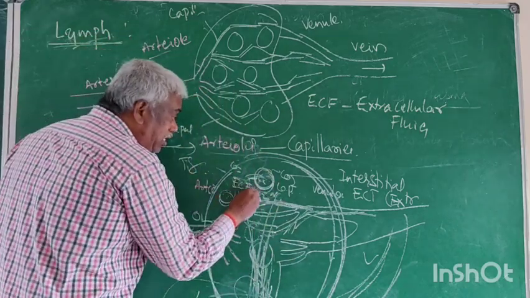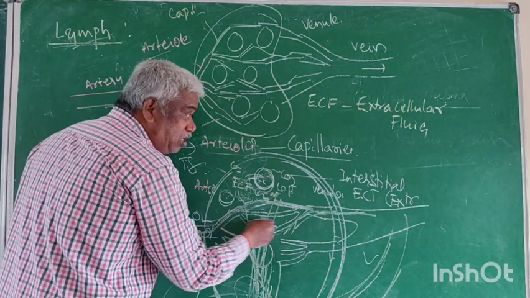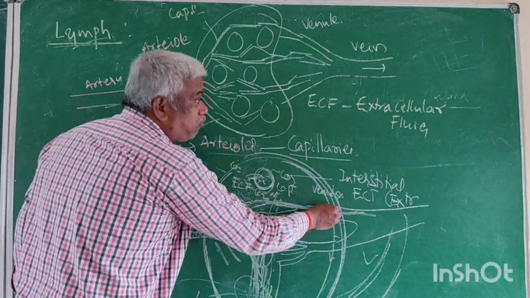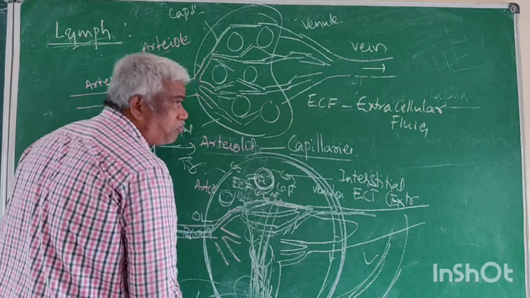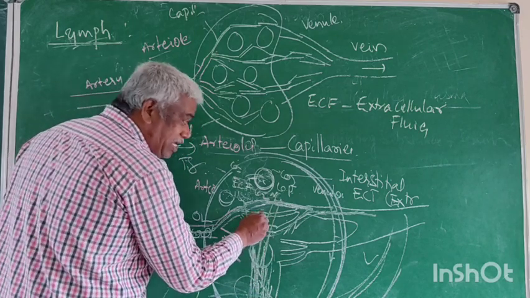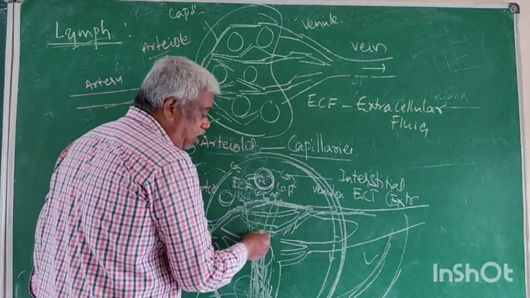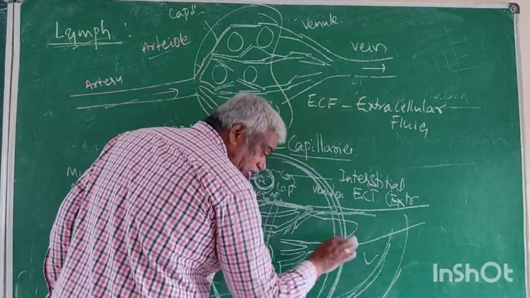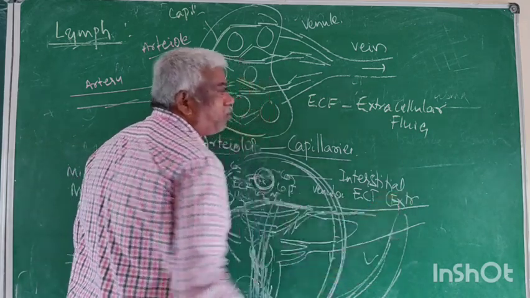That means total ECF is not lymph because some ECF is collected by capillary supply, but the major amount is collected by lymph. And the ECF, extracellular fluid, interstitial fluid, tissue fluid, which is collected by the lymph vessel, that is only called lymph.